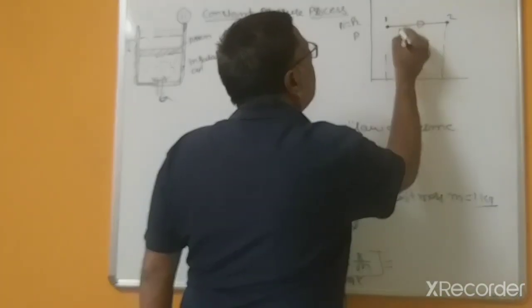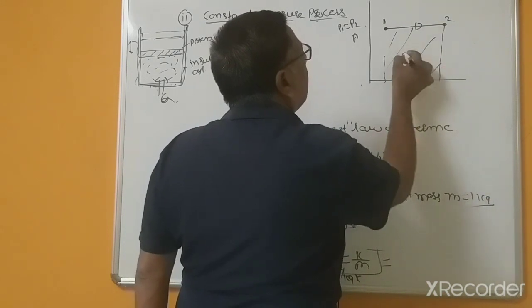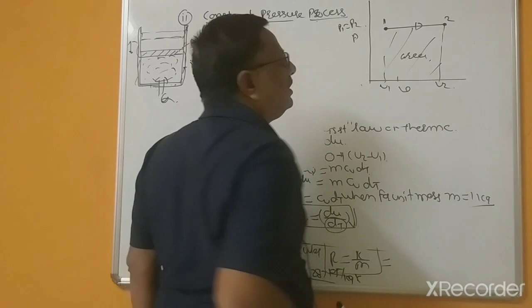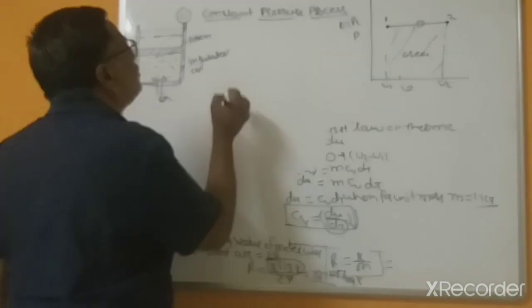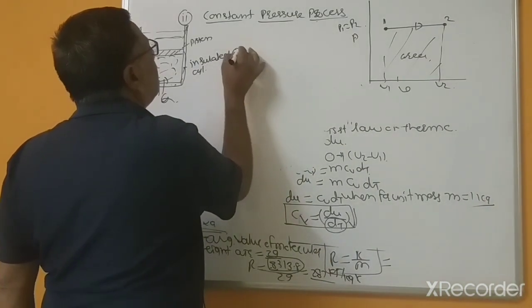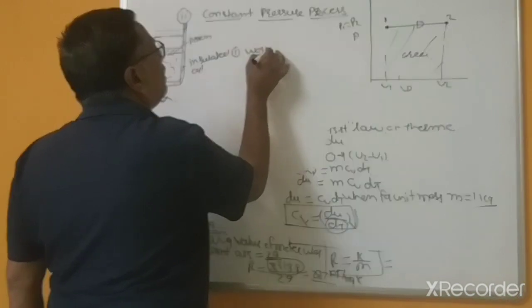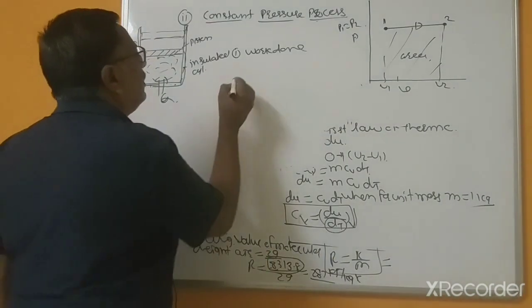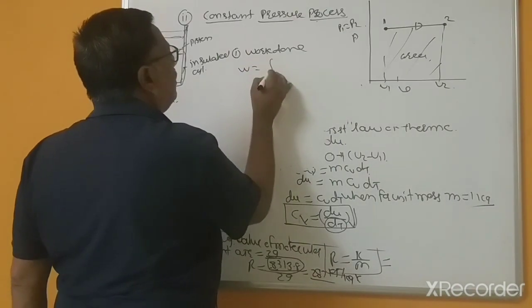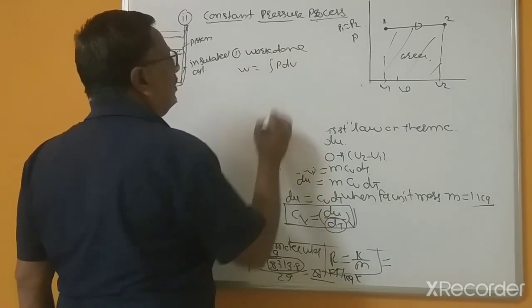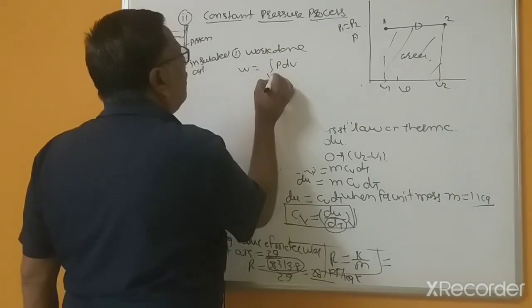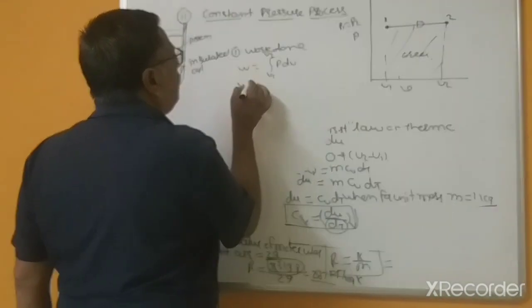This is the area, and this is V1 and this is V2. So the work done during this process is W equal to the integral of P dV, from V1 to V2.